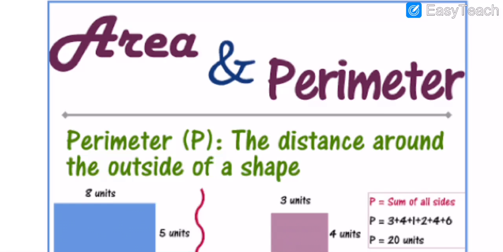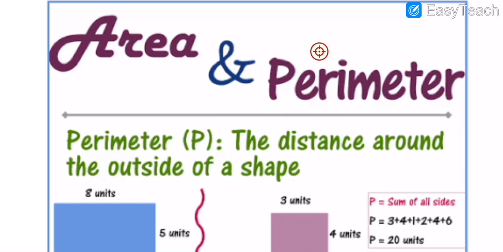So it's area and perimeter, my dear students. Understood all? It's the area and perimeter. Here again this definition comes. Area and perimeter. Perimeter: the distance around the outside of the shape.